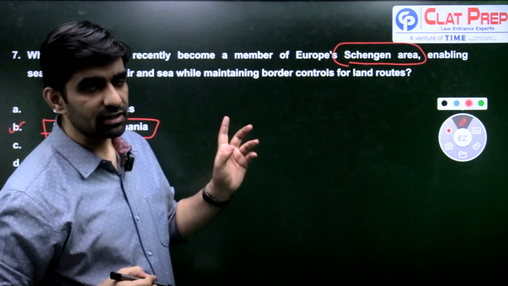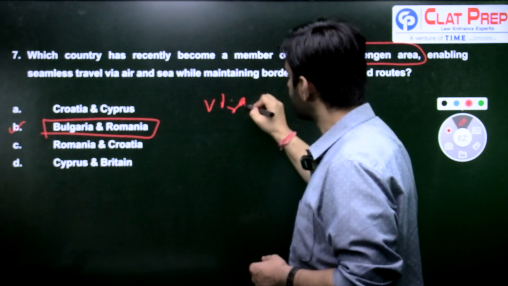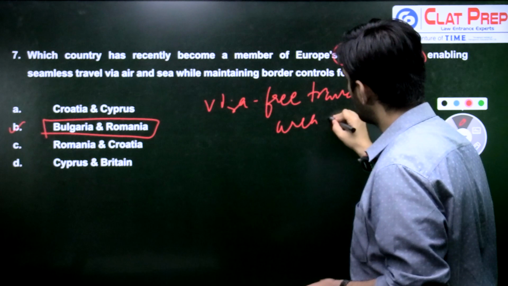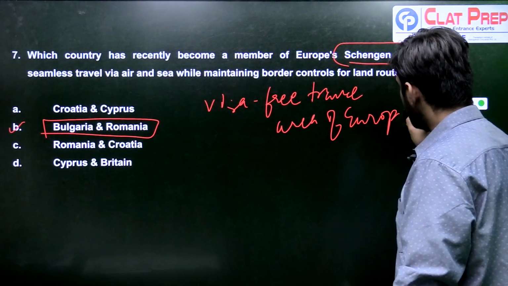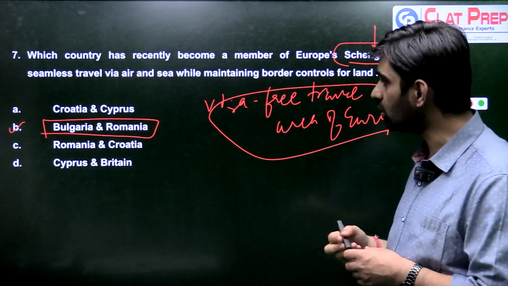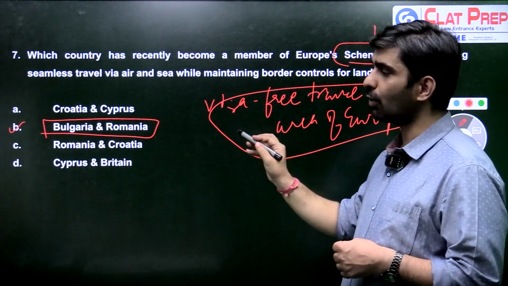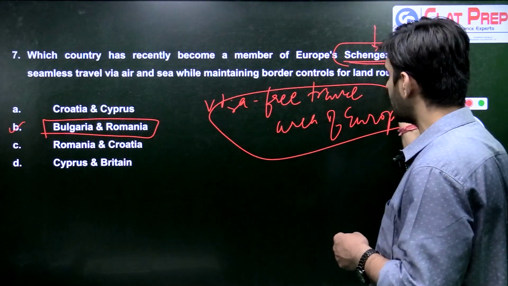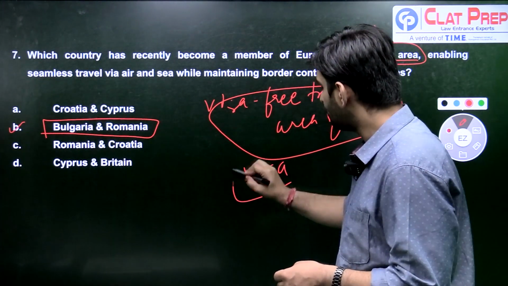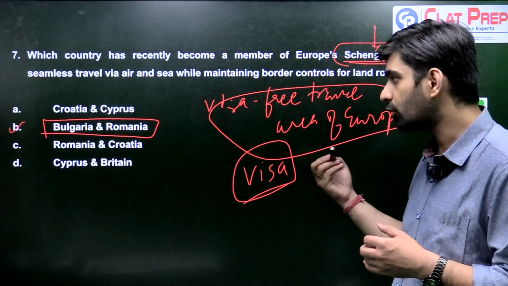So these are the two countries which have been given entry into the Europe Schengen area, which is actually a visa-free travel area of Europe. Most of the countries in the Schengen area are members of the European Union, and some non-European Union members are also part of it. Once you enter one of the countries in the Schengen area, then moving from one country to another, you do not require a visa. What is a visa? A visa is basically the permission which is given by one country if you want to enter their country from your origin country.